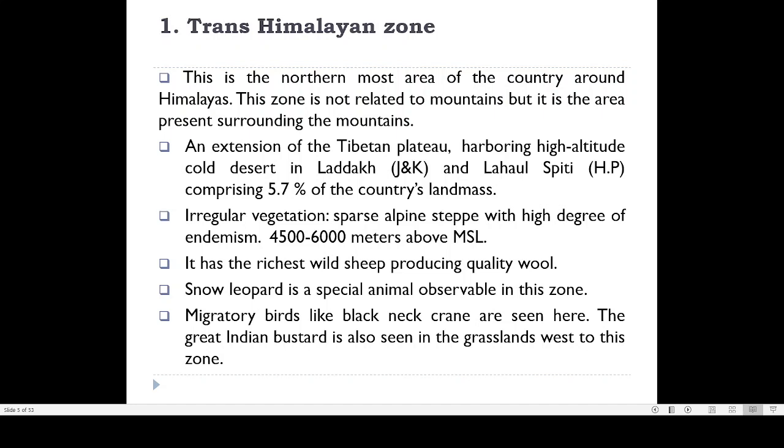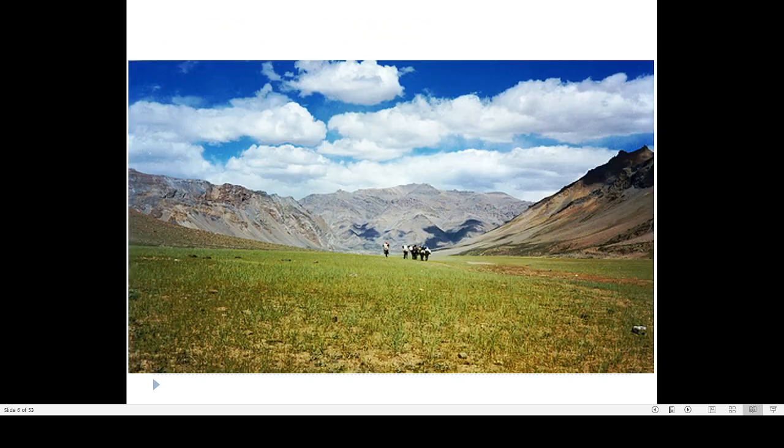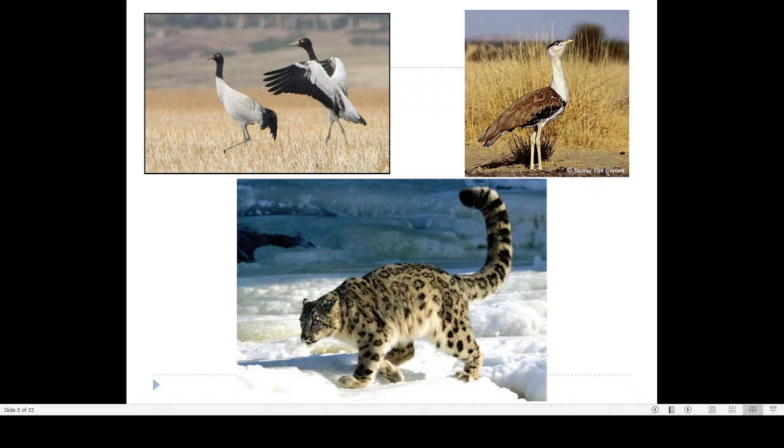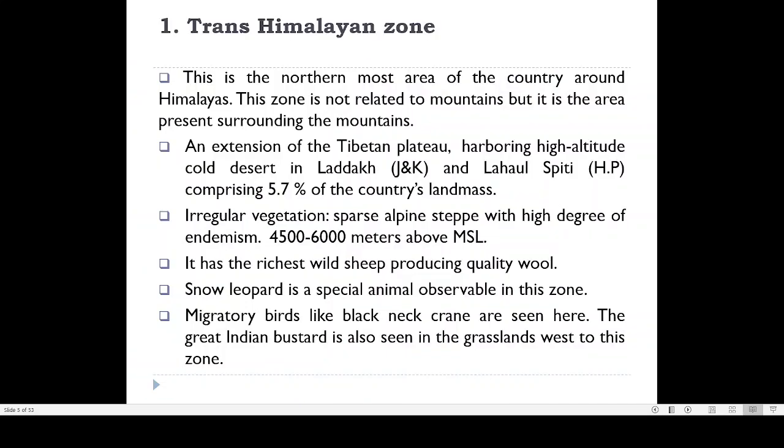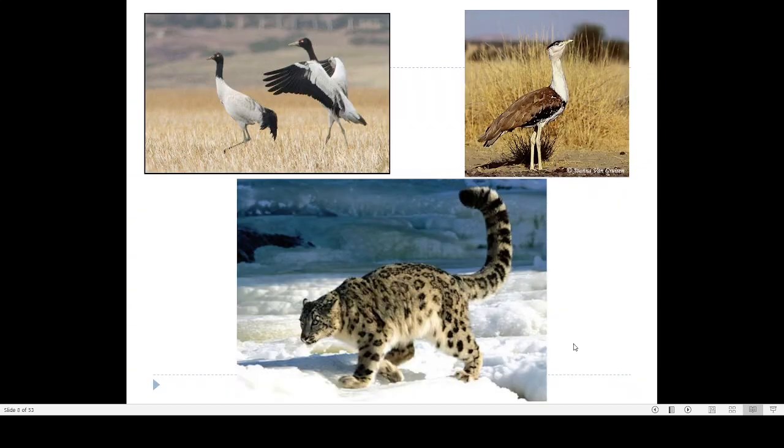Then we can find many types of wild sheep here, as well as the snow leopard. See, this is the snow leopard that we can find in alpine areas or in the trans-Himalayan zone. Then there are certain birds. There is the great Indian bustard. The spelling is B-U-S, not B-U. So always remember when writing, it is bustard. So it is the great Indian bustard. It is a very famous bird, and a very large bird also.